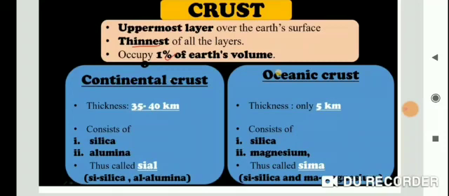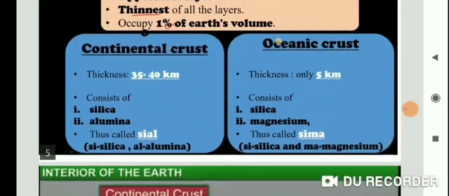Si means silica and Ma means magnesium. The oceanic crust mainly consists of silica and magnesium, therefore it is called SIMA. I hope this topic is clear.